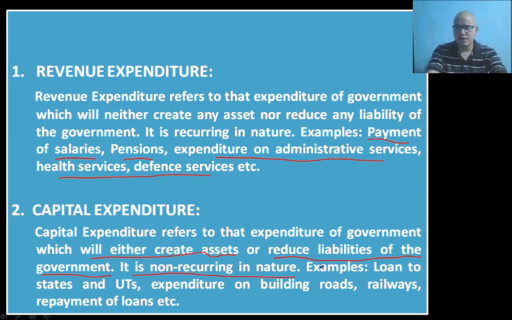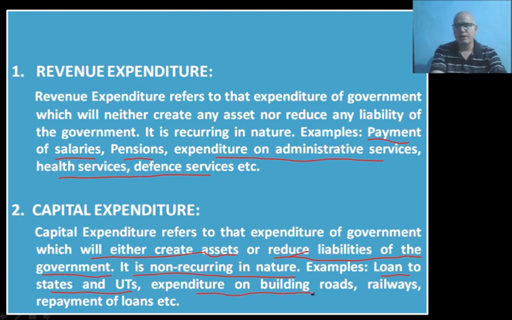The examples of capital expenditure are loans to states and union territories. UTs here means union territories, and expenditure on building roads.